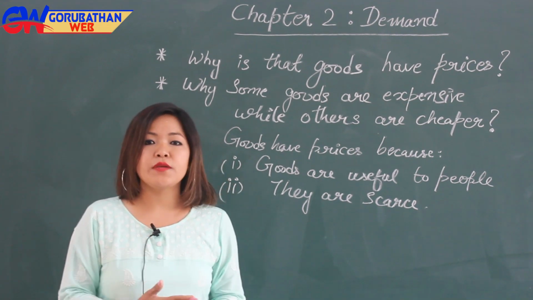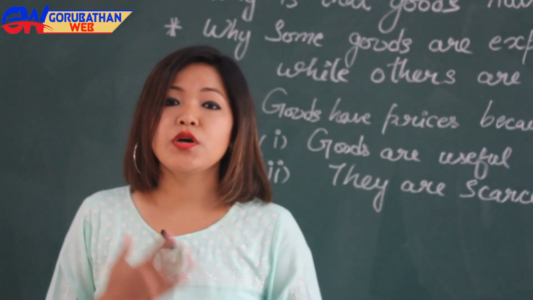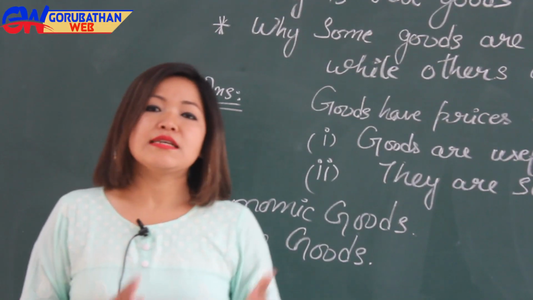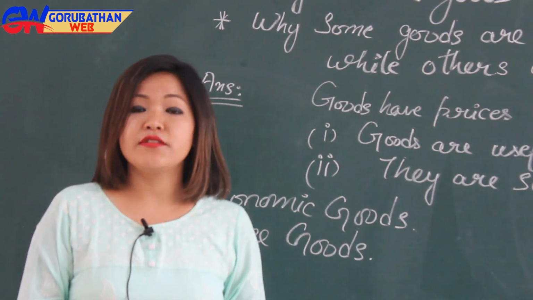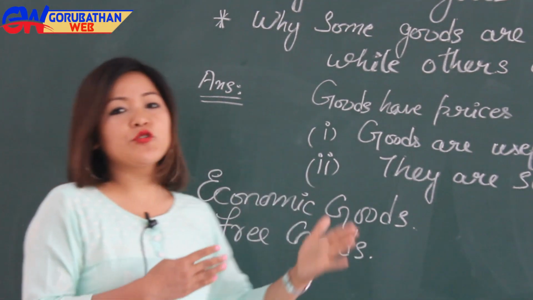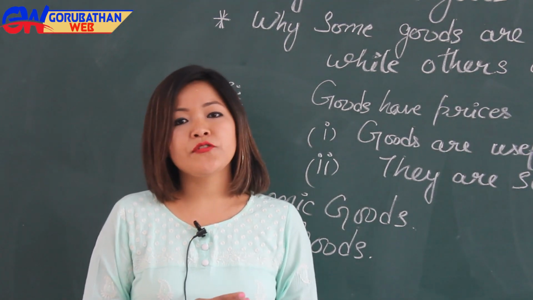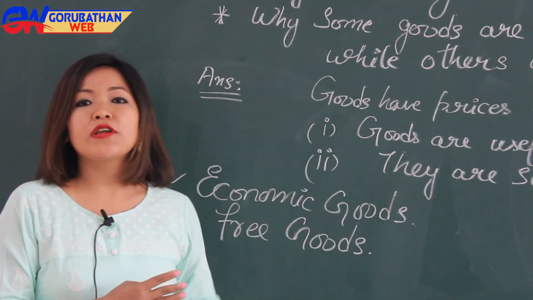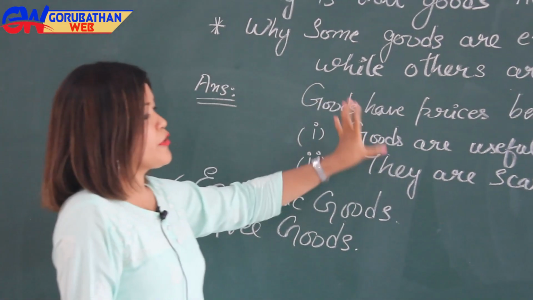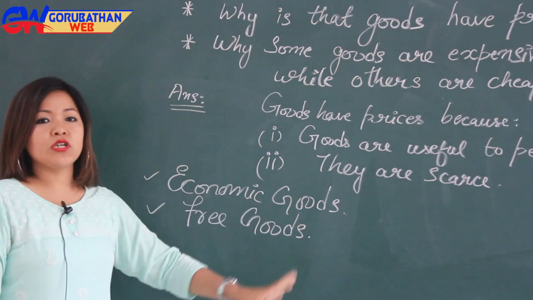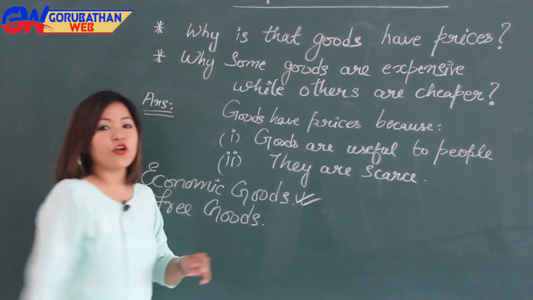They are not freely available in an unlimited amount which we would like to have or consume. Since the goods are very useful for us and also scarce in nature, we have to pay a certain price for them. Why do we have to pay a certain price? Because they are not freely available as we want. And since the goods are useful and scarce in nature, we have to pay for them, and such goods are known as economic goods.